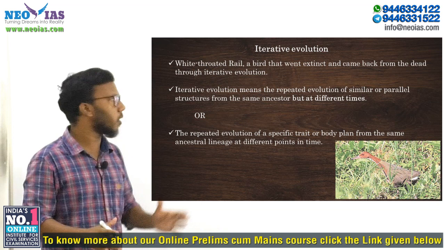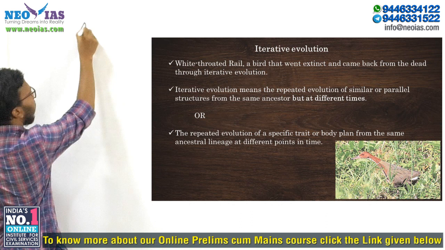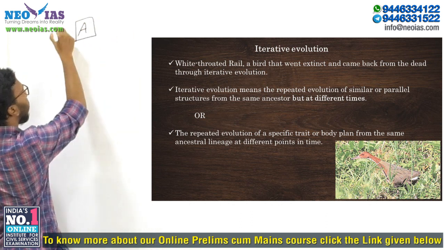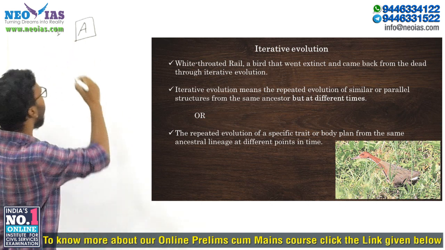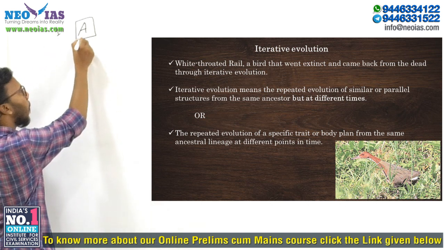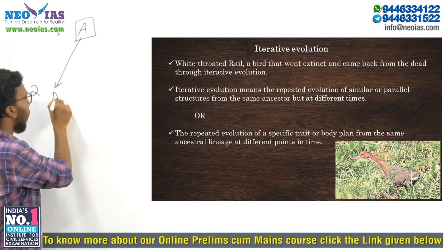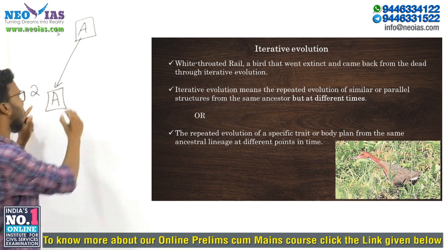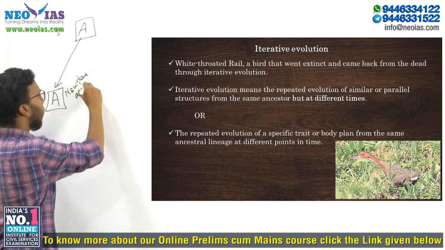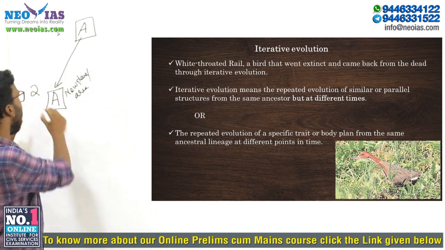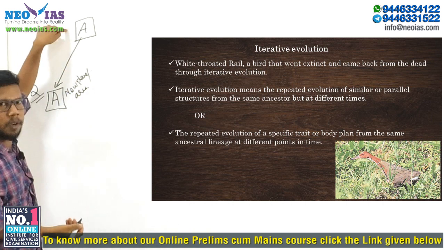Now let me explain this with an example. Just consider a species, an animal named A, which is in place 1. Now a part of this animal A migrated to a region called 2, and now we have A in place 2. So this is a new area, and this new area 2 will have different climatic or environmental conditions than the first one.